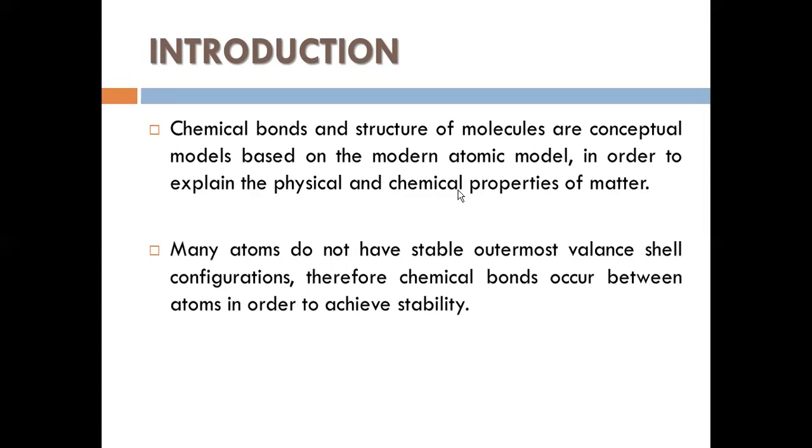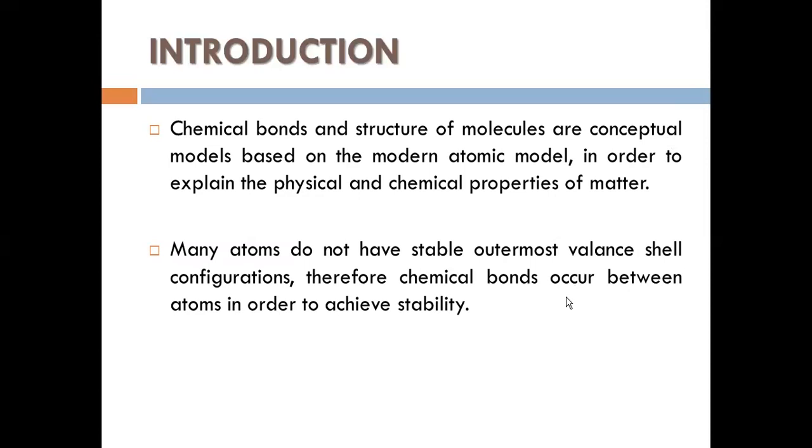Many atoms do not have a stable outermost valence shell configuration. Therefore, chemical bonds occur between atoms in order to achieve stability. When you take any atom, for example hydrogen having only one electron, is it stable? No. It becomes 1s2, then only it conforms to a stable configuration. What about helium? That is 1s2, stable.